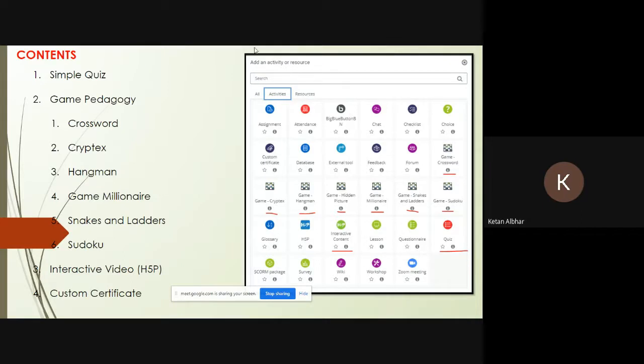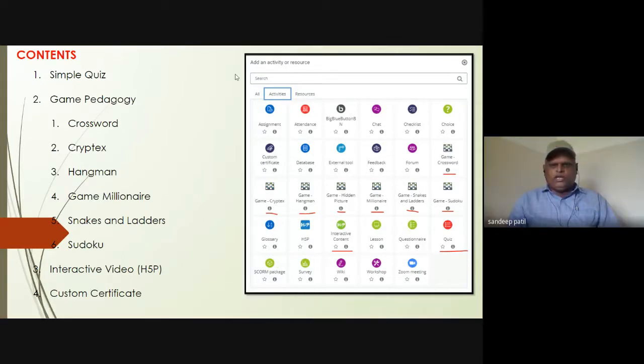So this is one of the screenshots in Moodle when we try to add any activity or resource. So these are the number of activities that we can see in the Moodle. Out of that we are going to see these quizzes and all kinds of games along with this interactive content, and at the last the certificate.